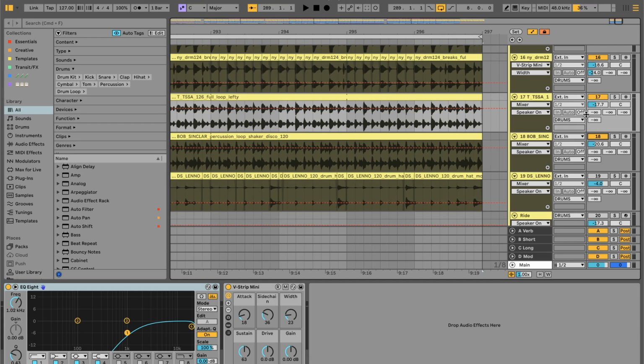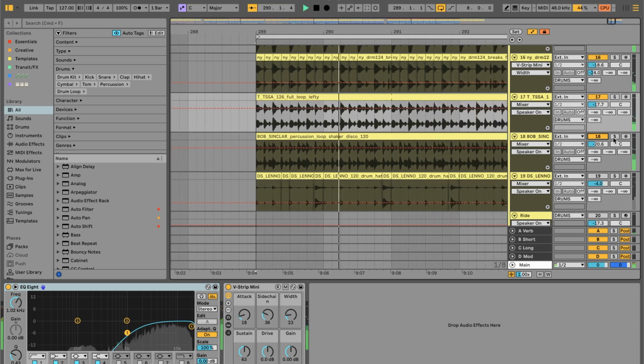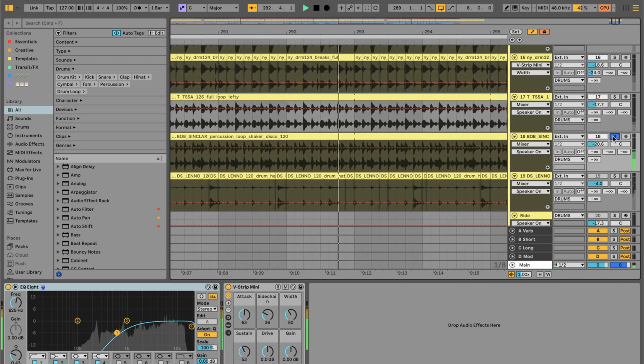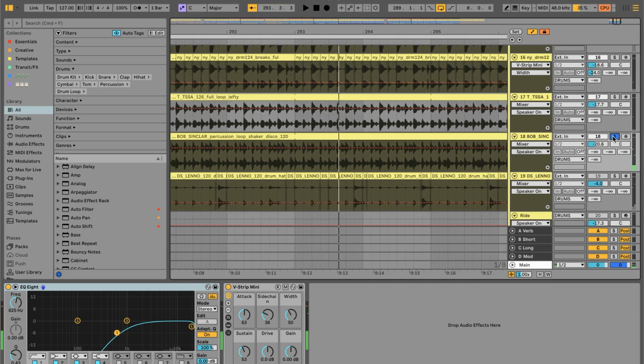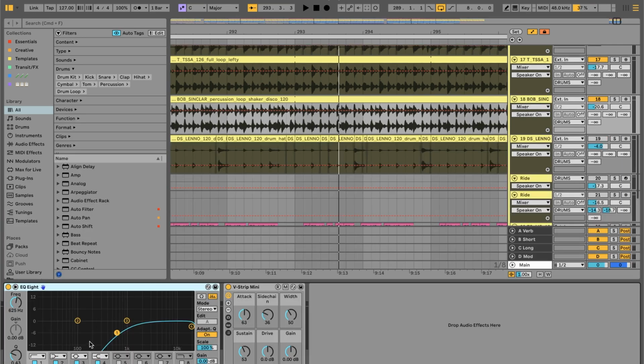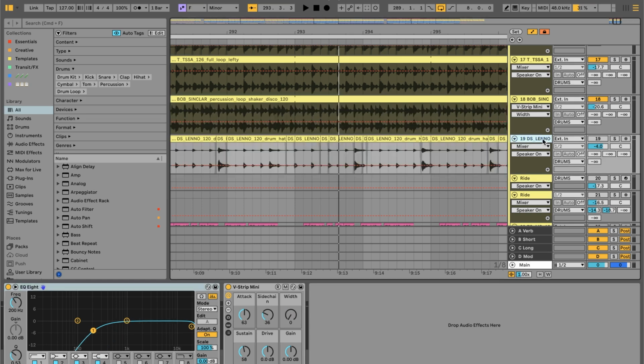Let's have a listen to this. I'm gonna solo it. So this one, it's kind of like, again, adding that higher end shakery, but there's a little bit of a bongo-y, filly kind of thing being added in as well. That's really cool with this loop. We are again tightening it up with the clip transient trick, and then removing a ton of the lows, sidechain, pushing the sustain back a bit, and again adding in a bunch of width. And then I believe the last one that we're going to go over is this loop here.